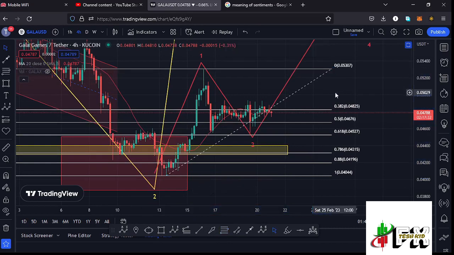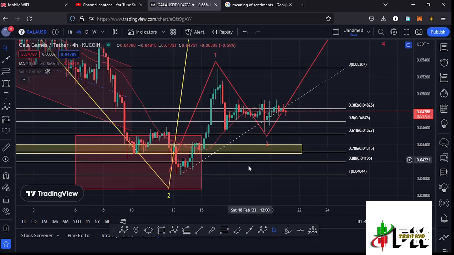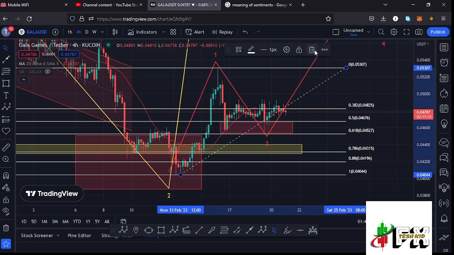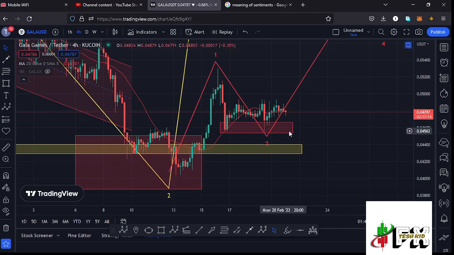That gives me a minimum retracement area between the fib level 0.5 and the fib level 0.618, and I can mark that target area here on the charts like that, which lies between the $0.04676 mark and the $0.04527 mark, and it is within that red target area that I was expecting to see the low for that second wave.